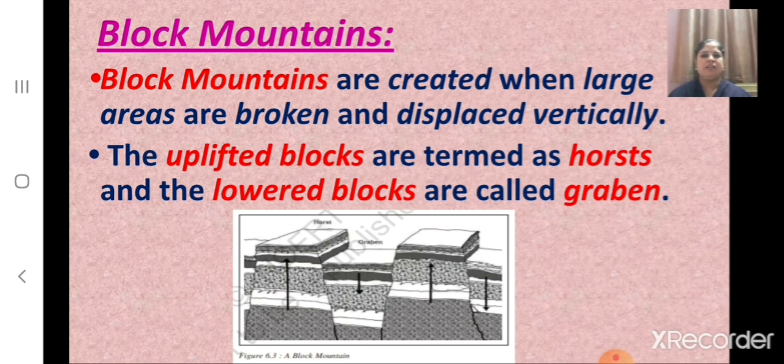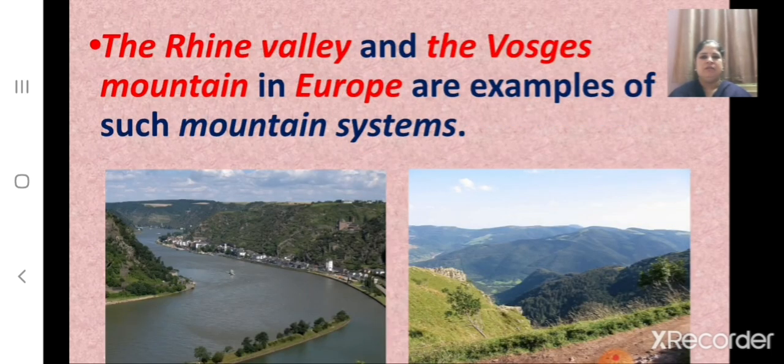Children, here you can see the image of the block mountains and you can see the uplifted blocks. They are termed as horsts and the lowered blocks are termed as graben. And children, what are the examples of block mountains? The Rhine Valley and the Vosges mountain in Europe. They are the examples of such mountain systems.